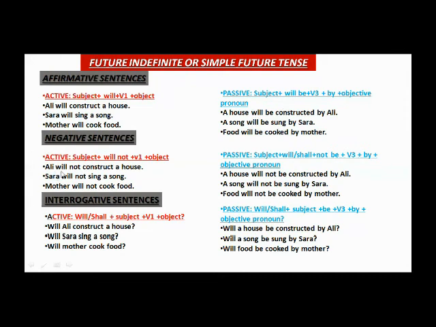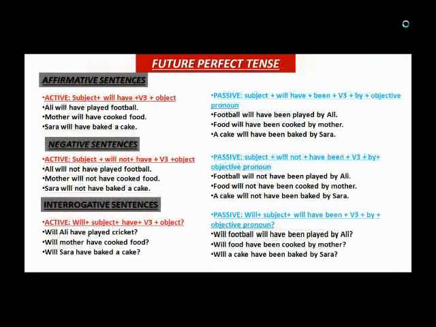In the negative, Ali will not construct a house. The passive will become a house will not be constructed by Ali. If the interrogative sentence is will Sarah sing a song? The passive voice will be will a song be sung by Sarah? So dear students, please take a screenshot of this slide. And the next slide is of future perfect tense.